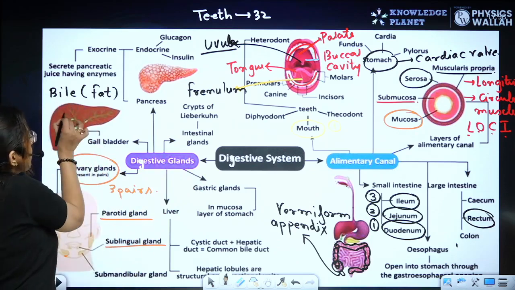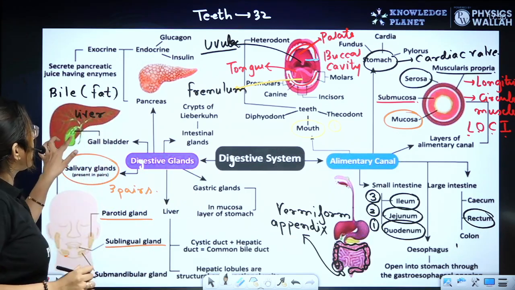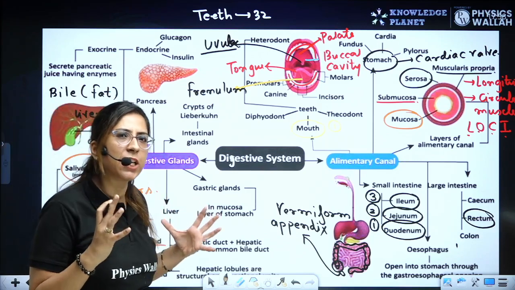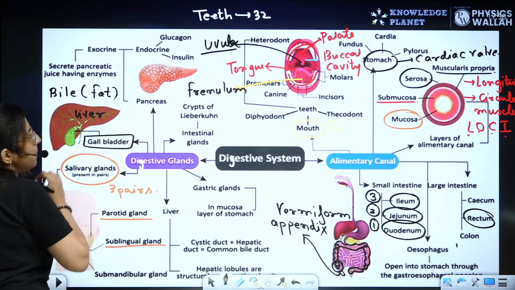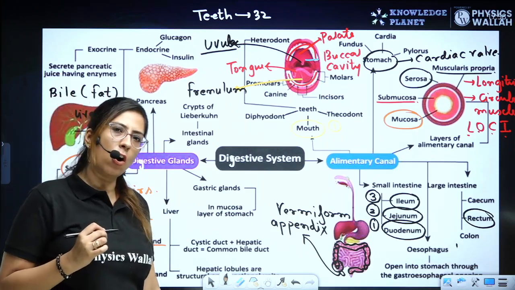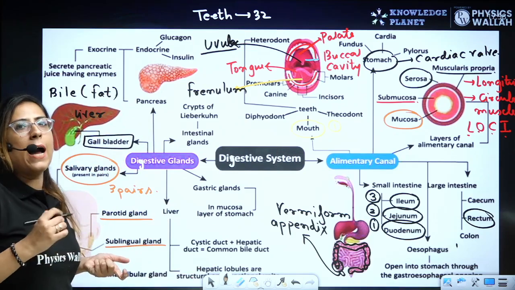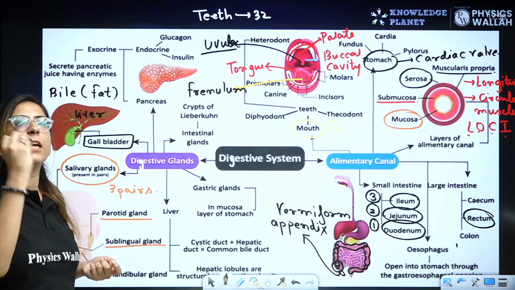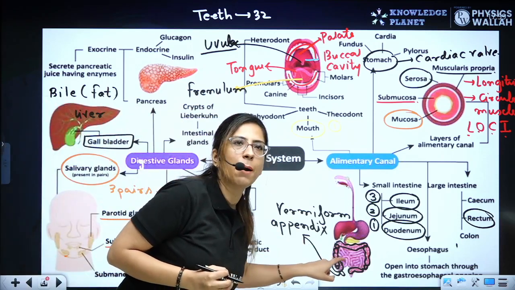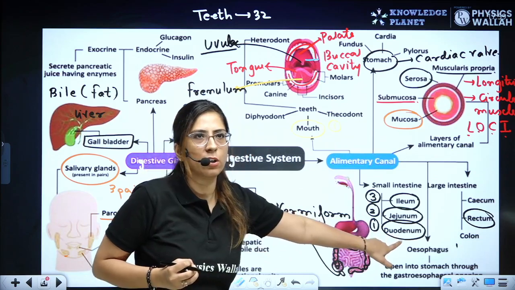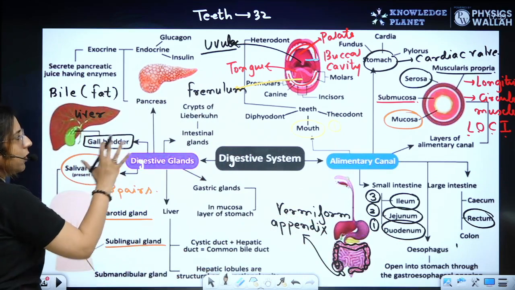Now, this bile which is coming from the liver, this is the liver, right? It is stored in a pear-shaped structure, and this pear-shaped structure is termed the gallbladder. And from this gallbladder it comes out, and this bile enters into the duodenum region. Where is the duodenum? The duodenum region. Clear?